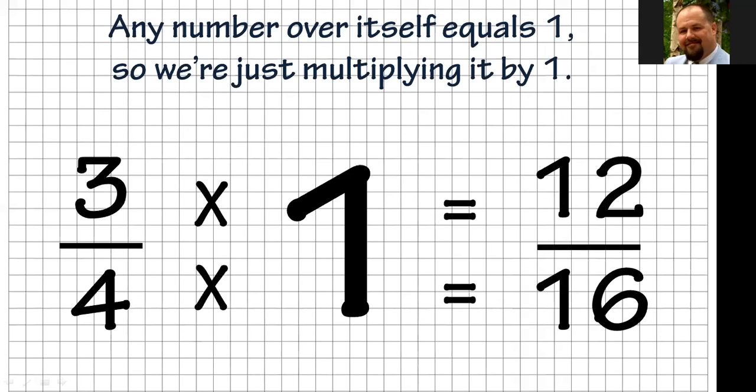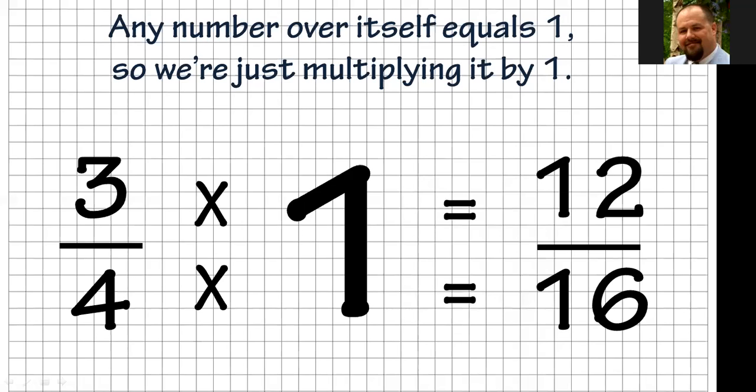The best example I have, and I should have put this on a slide to illustrate it for you, if you give me $1 and I give you 4 quarters, I'm not changing how much money you have. I'm just changing what it looks like. You still have $1, but instead of having 1 solid dollar, now you have 4 coins out of 4 coins that make the dollar. So you have 4 out of 4. That's where the dollar comes from. So I'm changing, again, what it looks like. That is what you're doing here.